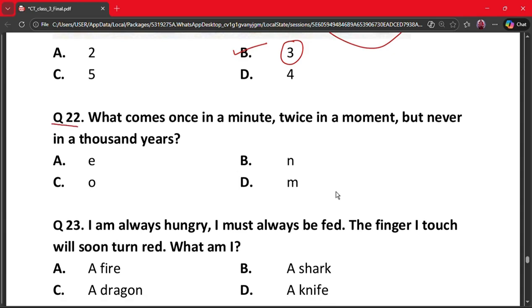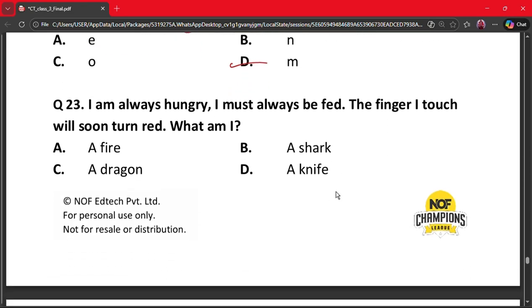What comes once in a minute, twice in a moment, but never in 1,000 years? A E, B N, C O and D M. So in minute, M comes one time, twice in a moment, but never in 1,000 years. There is no M. So the correct answer is option D, M.